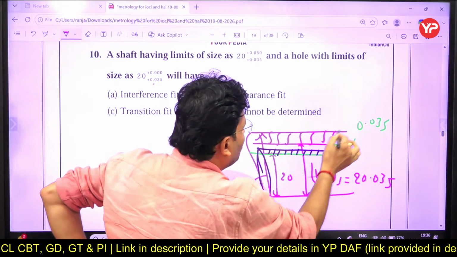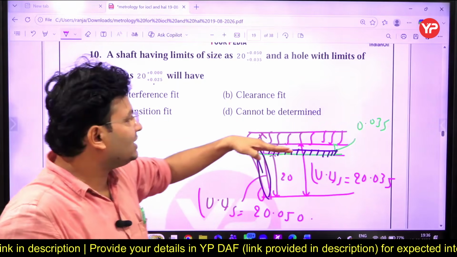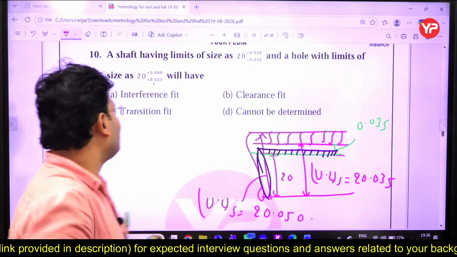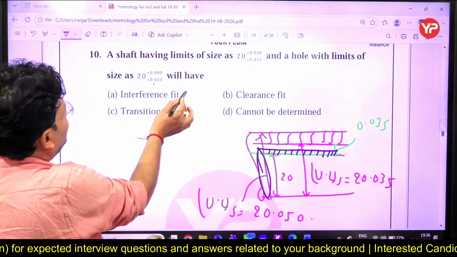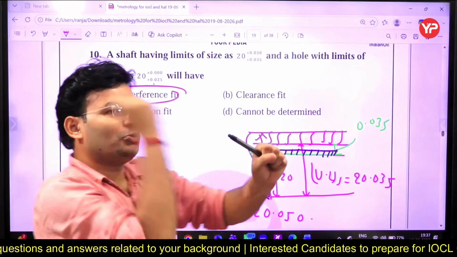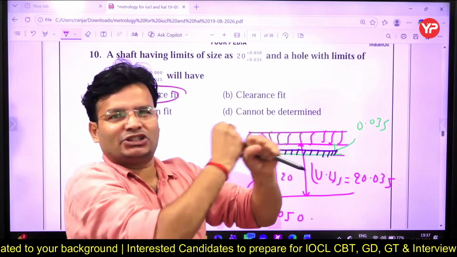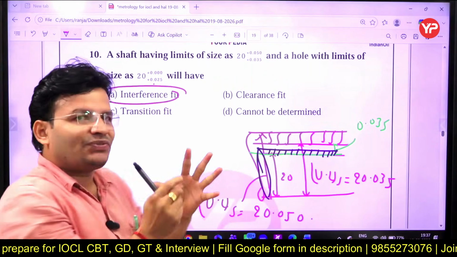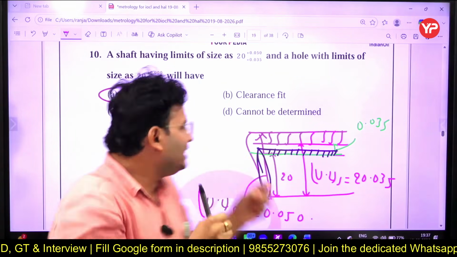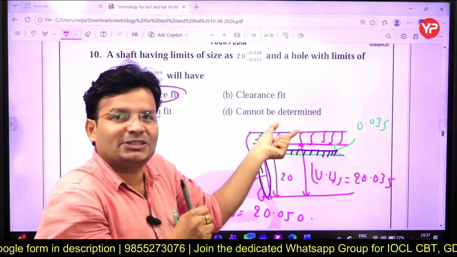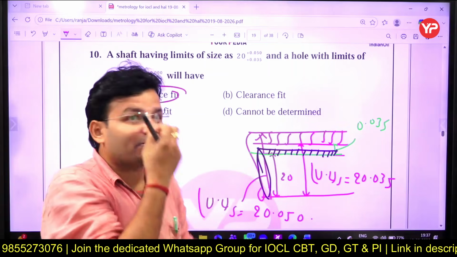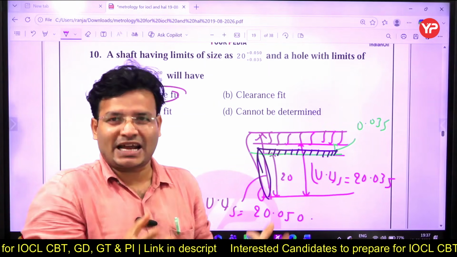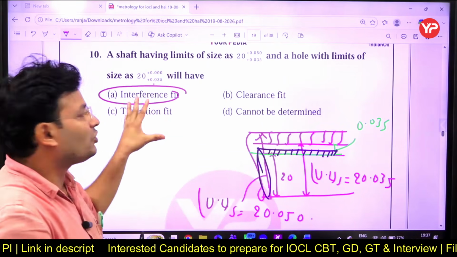Now see dear, कौन बड़ा है यार? Which one is bigger? So we can say, sir, shaft is bigger than hole, and that type of fit is called what, my dear friends? That type of fit is called interference fit. Means you have to hammer it. हैमर करके ये कॉम्बिनेशन होगा, राइट, हैमरिंग करोगे. So what is the meaning of interference? Interference means metal to metal contact. Here we can say hole is smaller, shaft is bigger. So hole के अंदर shaft कैसे जाएगा? Obviously you have to hammer. There will be metal to metal contact. So that type of fit is called interference fit.